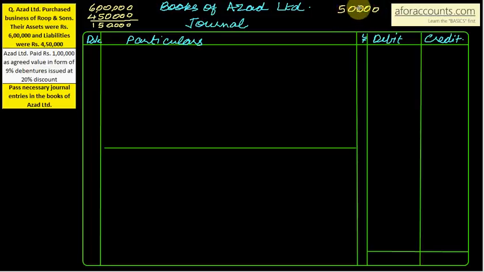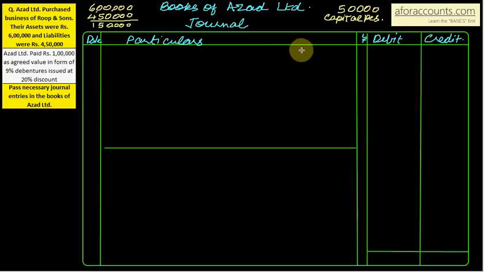What is this 50,000? Look, Azad Limited has benefited by 50,000, it has received something worth more than what it paid, paying by less 50,000. So this 50,000 will go to capital reserve. Earlier we had seen that when we pay more for the business than the purchase consideration, it goes to goodwill account, and when you pay less than the purchase consideration, that is buying company's benefit, and that will go to capital reserve account. So let's start the journal entries now.